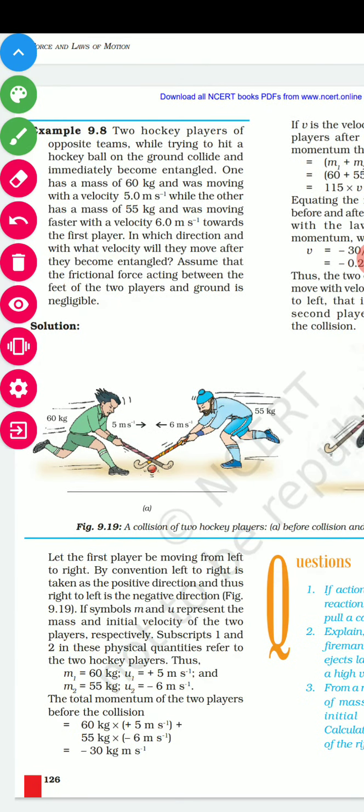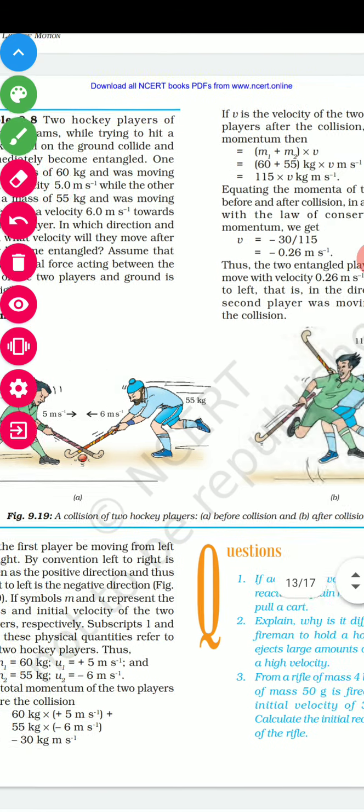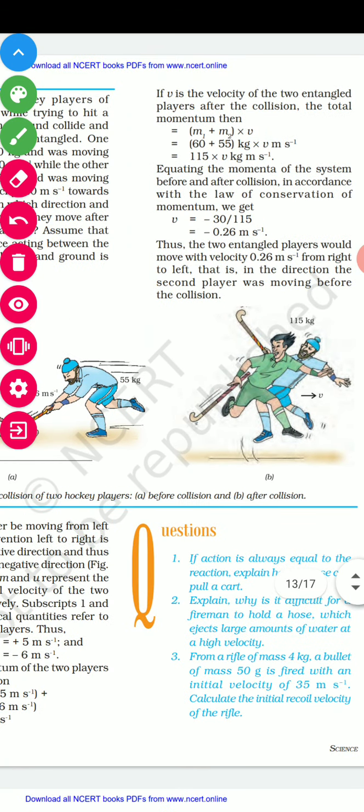Example 9.8. Two hockey players of opposite teams are trying to hit the hockey ball. One has mass 60 kg moving with velocity 5. The other person moving with velocity 6 has mass 55 kg. In which direction and with what velocity will they move after they become entangled? This is the solution of this.